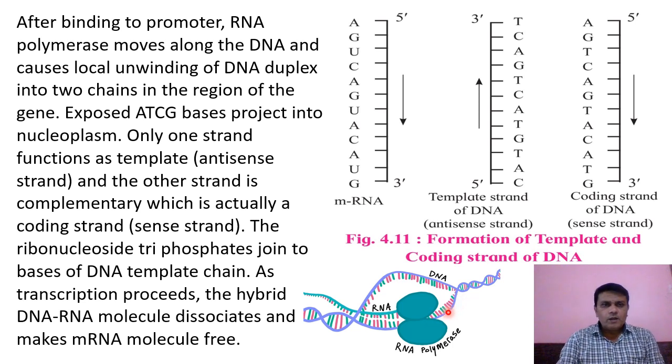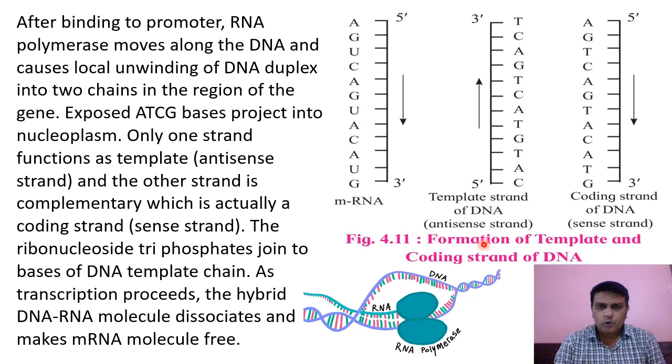So here we see the ribonucleoside triphosphates, which are present inside the nucleus in the nucleoplasm. They come near to the DNA template and join to the bases, since these nitrogen bases on the template strand are exposed.